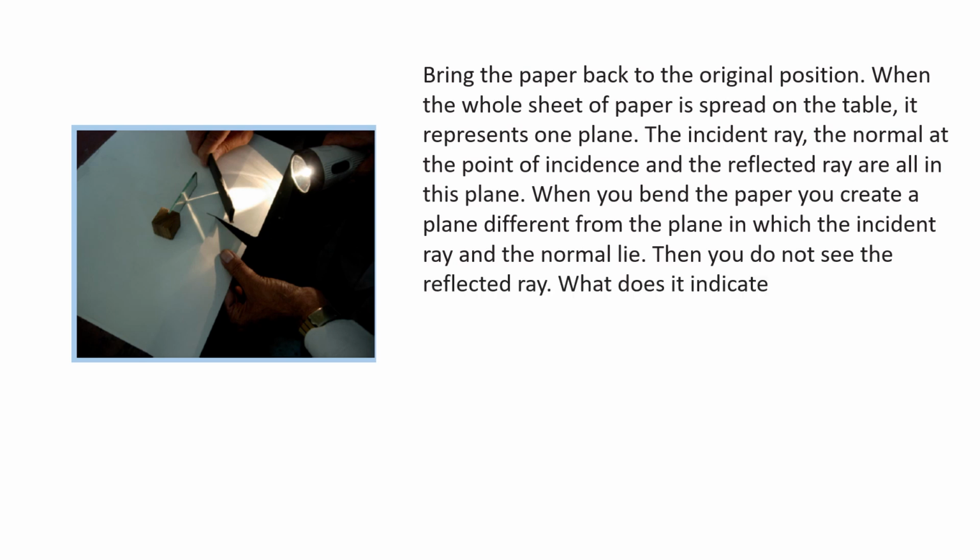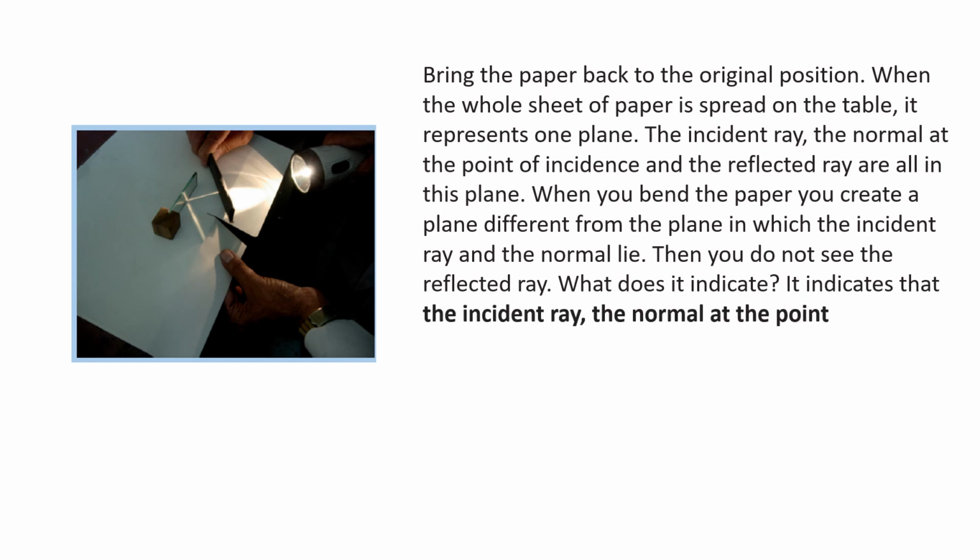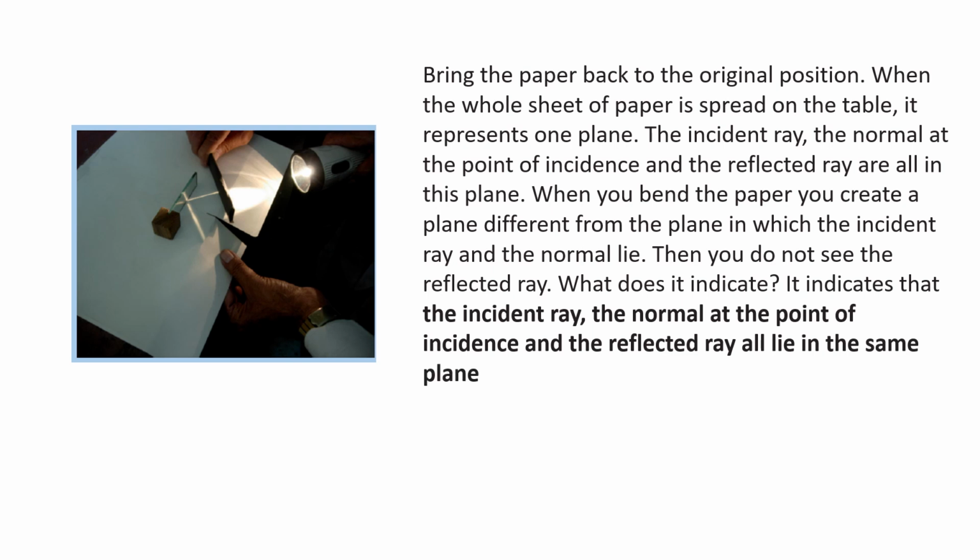But when you bring the paper back to the original position, you are able to see it. It indicates the first law: the incident ray, normal at the point of incidence and the reflected ray all lie in the same plane. This is the first law of reflection. So by doing this activity, we have proved that the first law is correct.